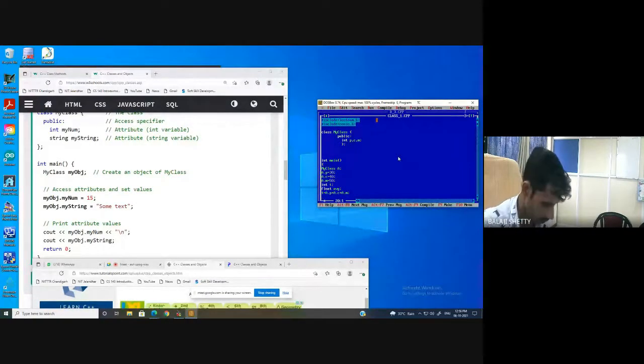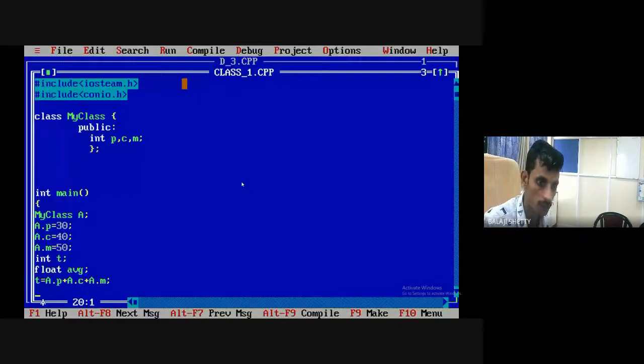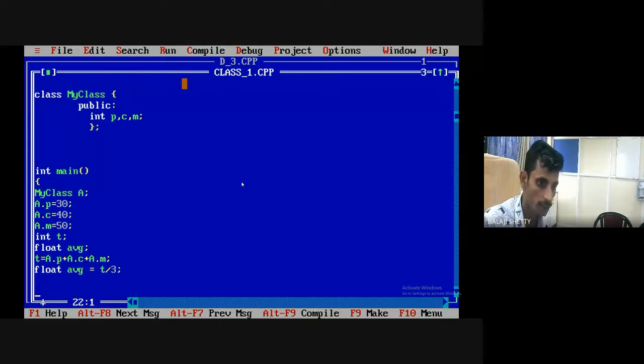Okay. I maximize the window. And here float average equal to total divided by 3. And here cout, total is, cout, average is, AVG.